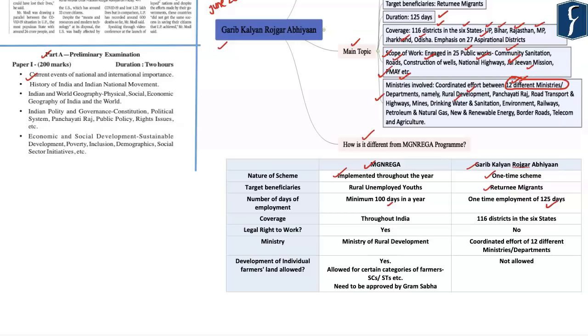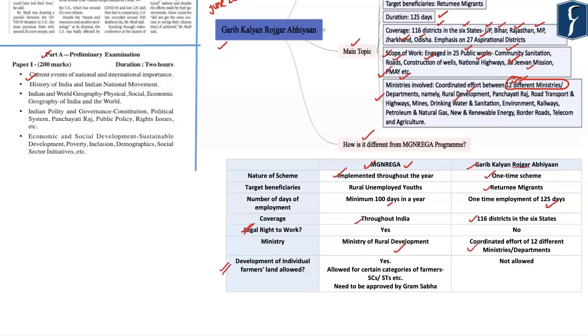MG Narega program is implemented throughout India, whereas Garib Kalyan Rojgar Abhiyaan is implemented in 116 districts in 6 states. Further, as you must be aware, MG Narega has a legal backing wherein the workers have the legal right to work. However, no such legal right to work has been provided under Garib Kalyan Rojgar Abhiyaan. MG Narega is implemented by the Ministry of Rural Development, whereas the Garib Kalyan Rojgar Abhiyaan is a coordinated effort of 12 different ministries and departments.